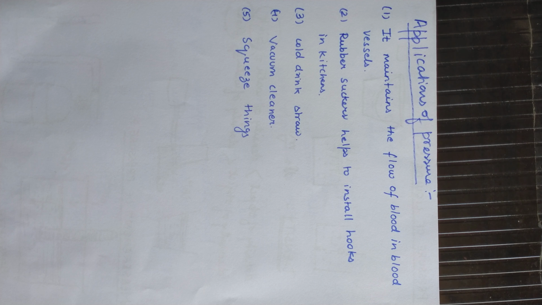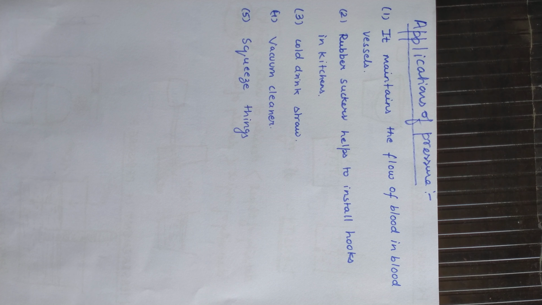First, it maintains the flow of blood in the blood vessels. The pressure exerted by liquid in the blood vessels helps to move the blood in the body, because the heart is applying pressure on the blood. The heart is pumping the blood with pressure in the blood vessels.